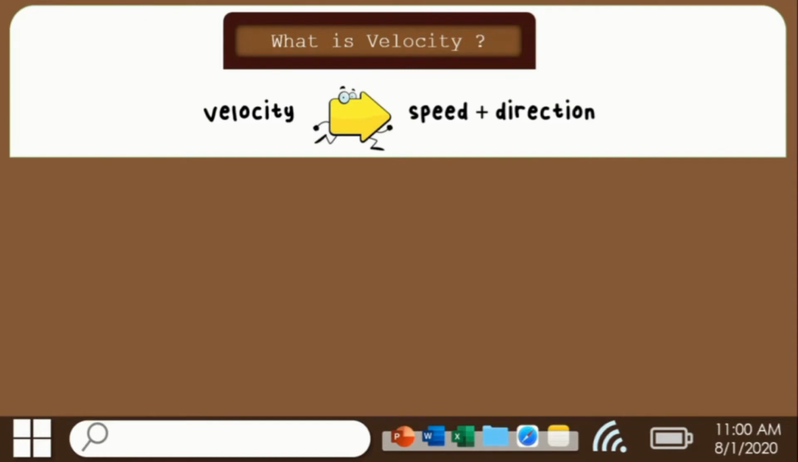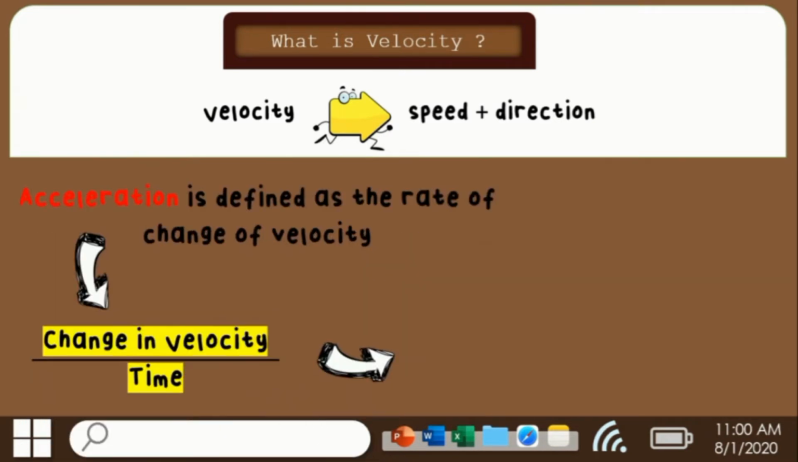So what is velocity? Velocity is speed with direction, and hence it is a vector quantity. And how do we calculate acceleration? Acceleration is defined as the rate of change of velocity. In terms of formula, acceleration can be written as change of velocity over time taken. If the velocity of an object changes from an initial value u to a final value v in time t, then the acceleration can be written as a equals v minus u over t.